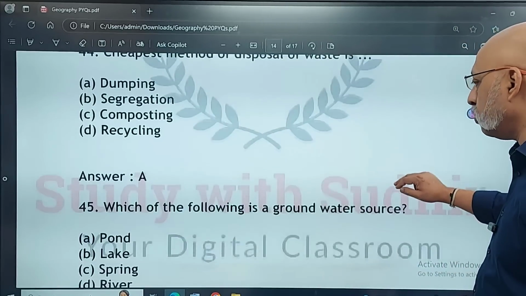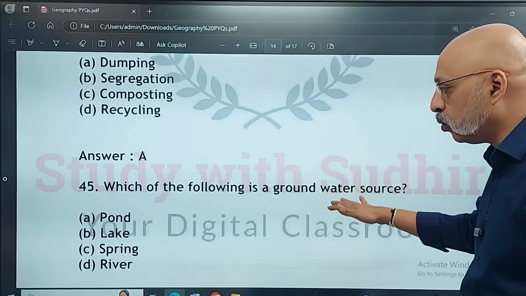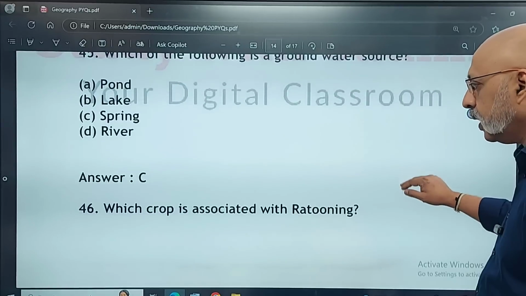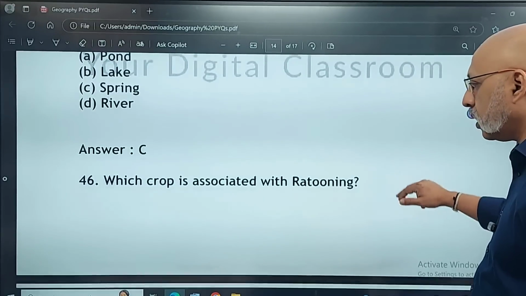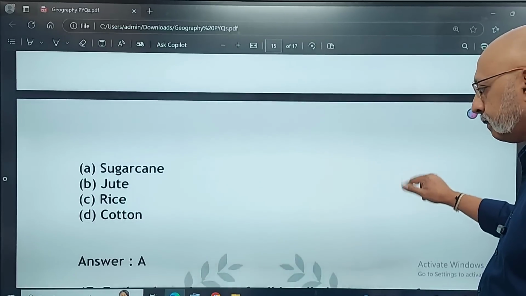Which of the following is a groundwater source? Pond, lake, spring, or river? Groundwater source. So the groundwater source will be spring. Which crop is associated with retaining? Sugarcane, jute. Sugarcane is the right answer.